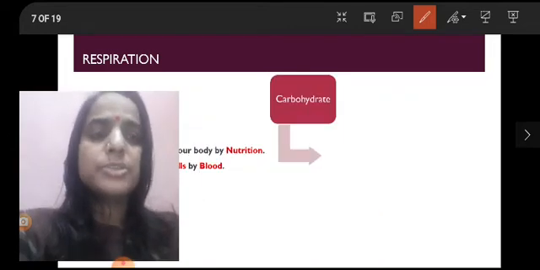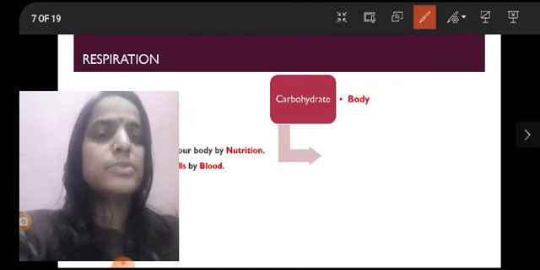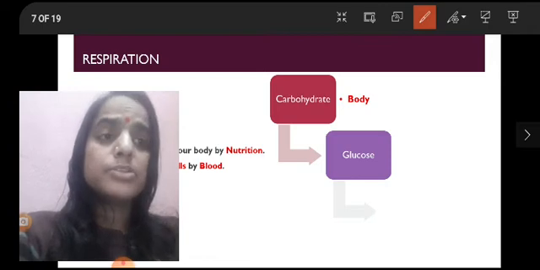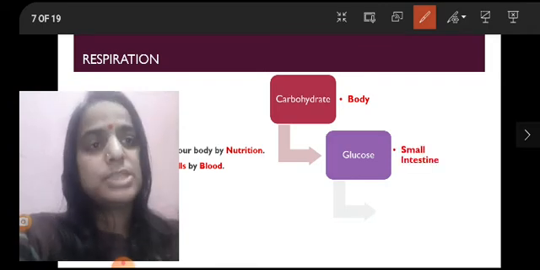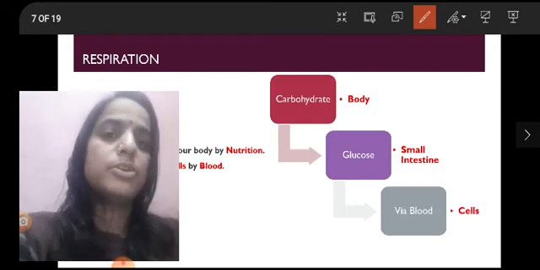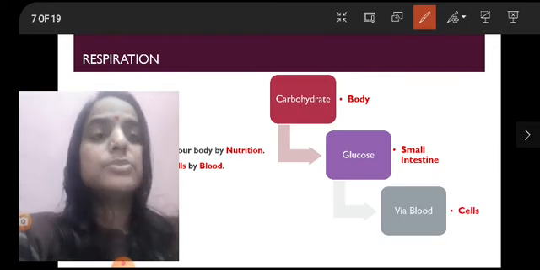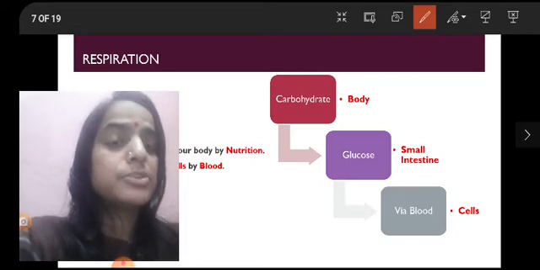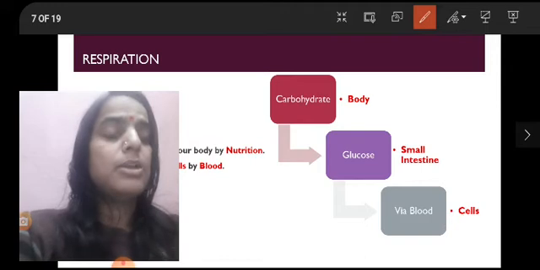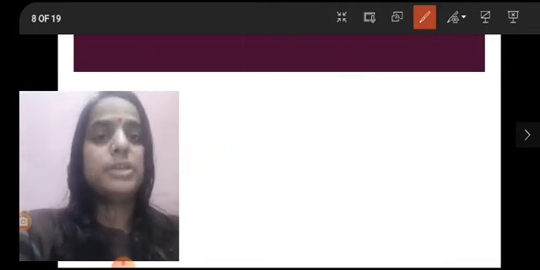So carbohydrate is brought into our body by nutrition, which then breaks down into glucose in our small intestine. From the small intestine it is transported into the cells of our body with the help of blood. This is why we are revising nutrition here.